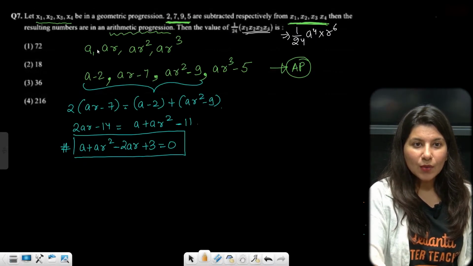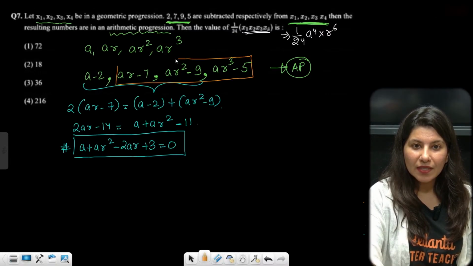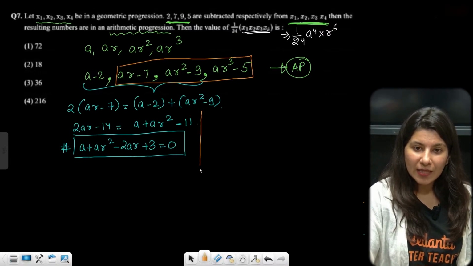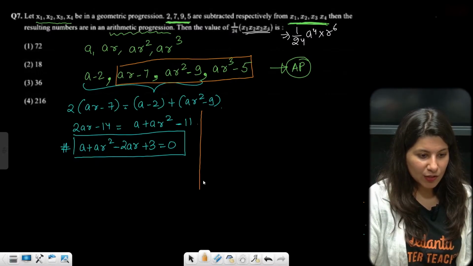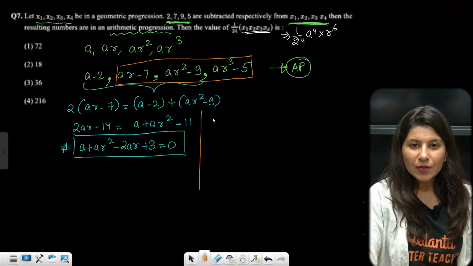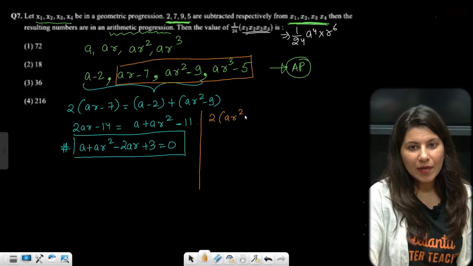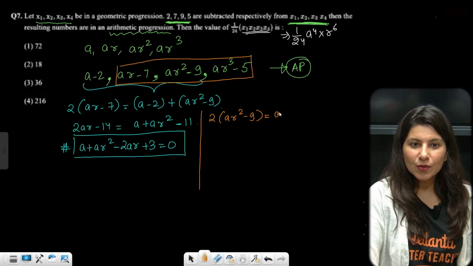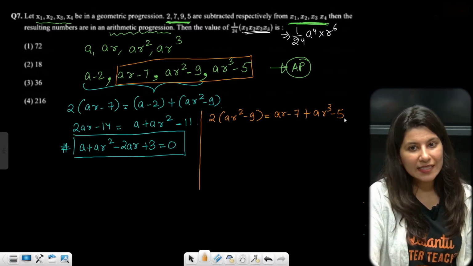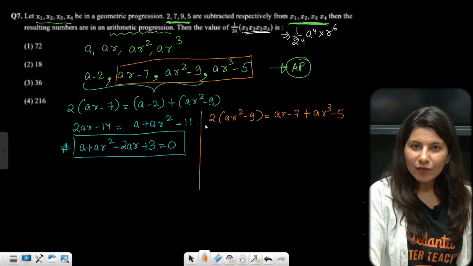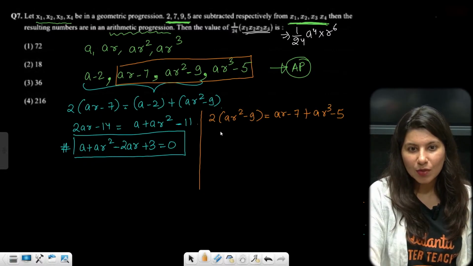Now understand that the next three terms are also in AP. So we can apply the same condition for that also. So we are going to get 2 times AR square minus 9 is equals to AR minus 7 plus AR cube minus 5. Again, same thing. So that we will have two equations, two unknowns.